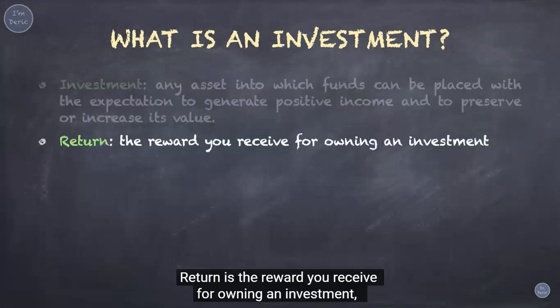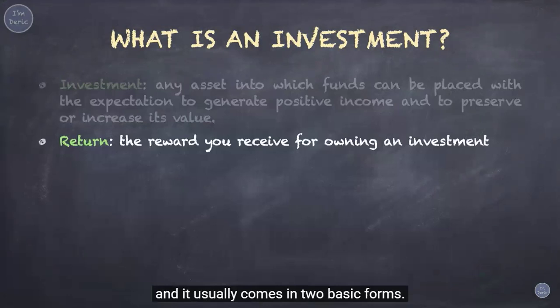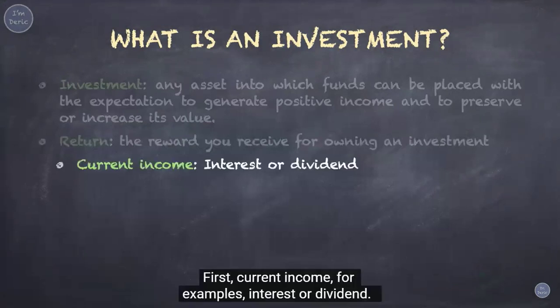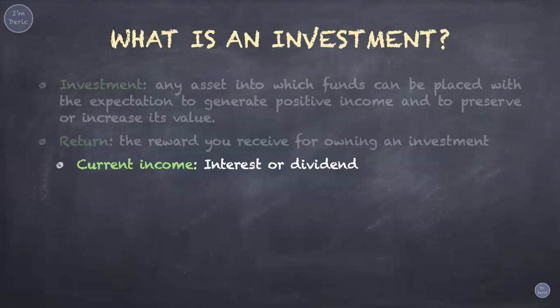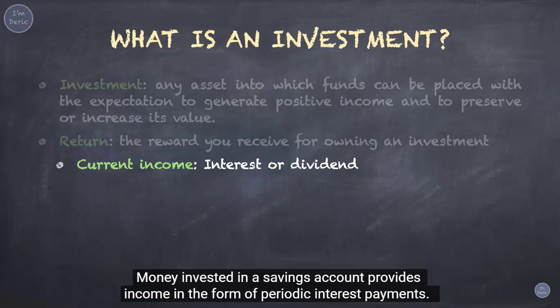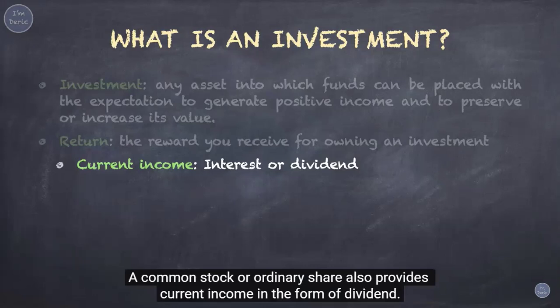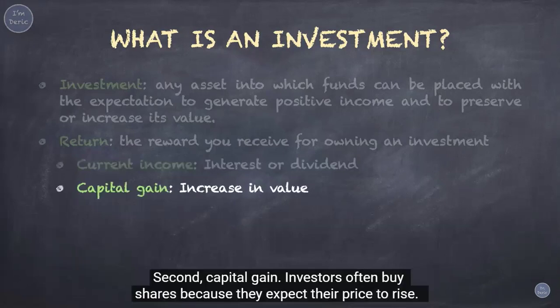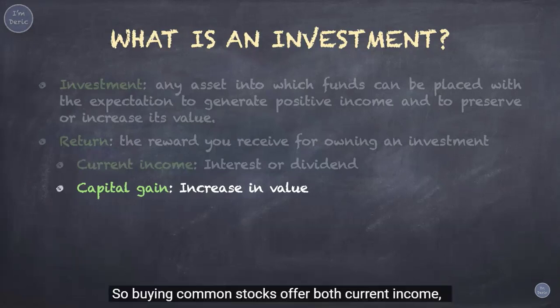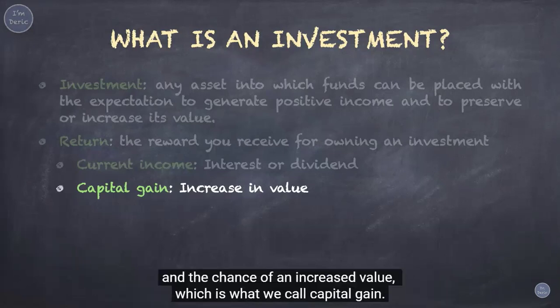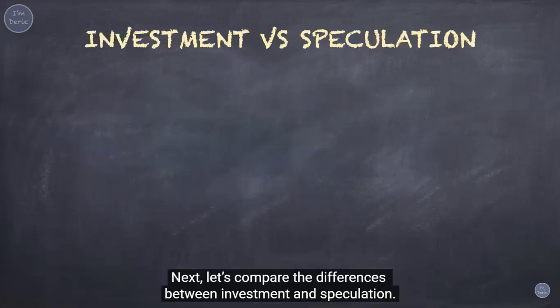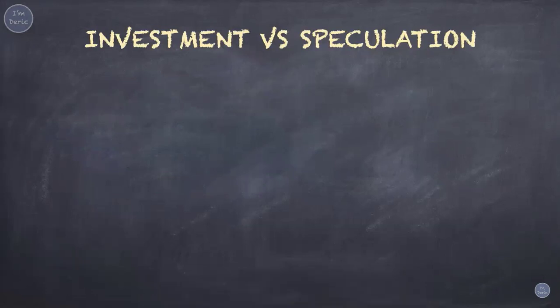Return is the reward you receive for owning an investment, and it usually comes in two basic forms. First, current income, for example, interest or dividends. Money invested in a savings account provides income in the form of periodic interest payments. A common stock or ordinary share also provides current income in the form of dividends. Second, capital gain. Investors often buy shares because they expect their price to rise. So buying common stocks offers both current income and the chance of an increased value, which is what we call capital gain.